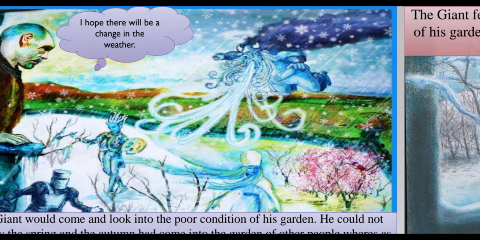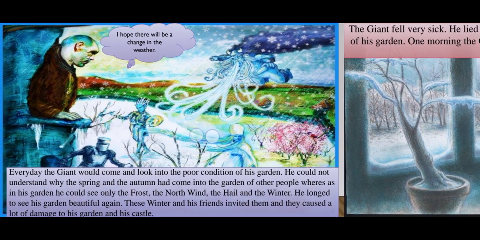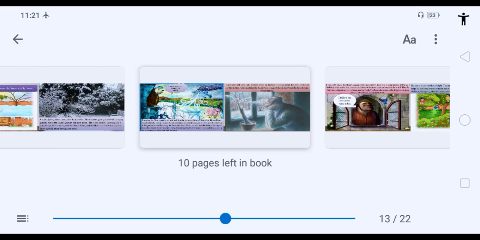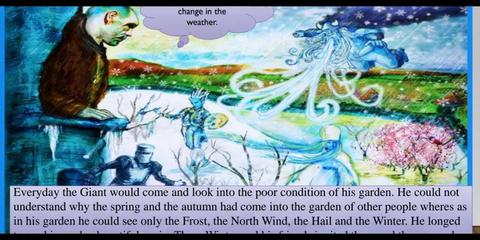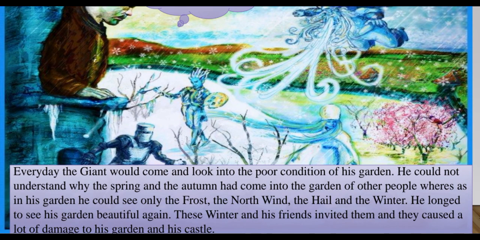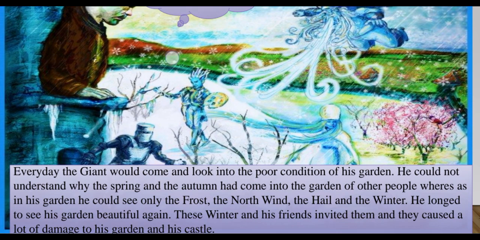The giant comes and he says, I hope there will be a change in the weather. All the other gardens were having trees laden with fruits and flowers. The plants were all covered with beautiful flowers. Only the giant's garden was not covered with flowers, and the trees were not having fruits. Let's come on to the next page.